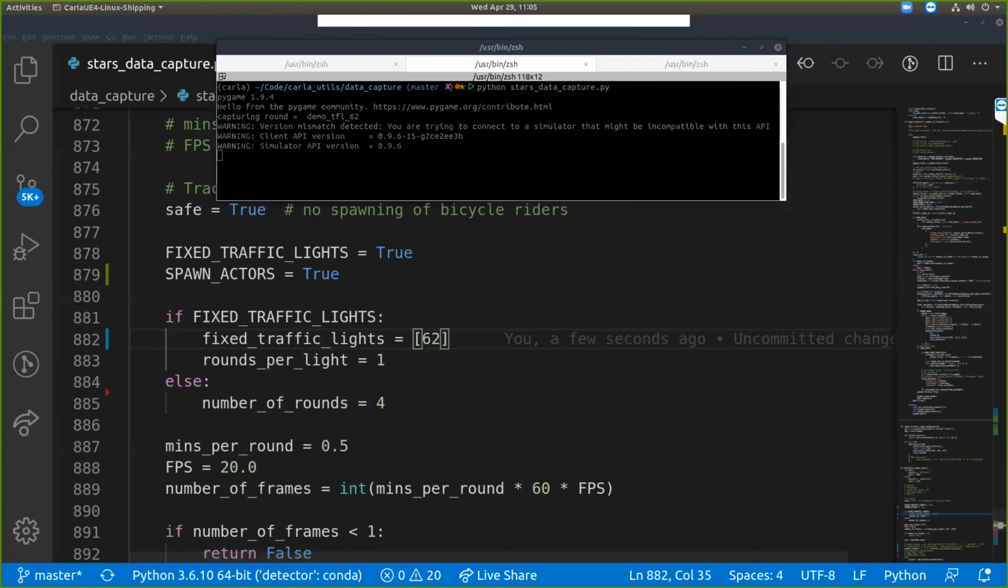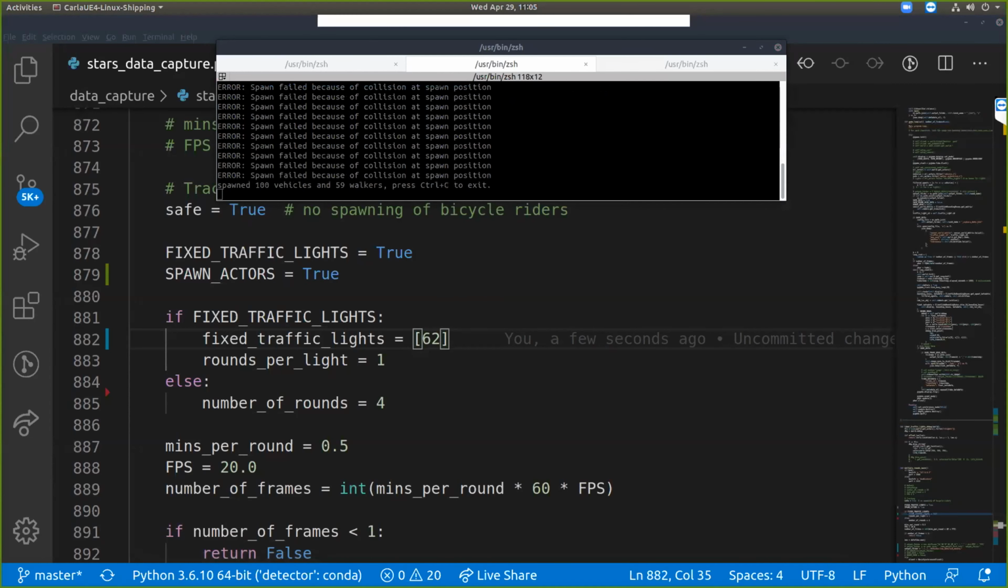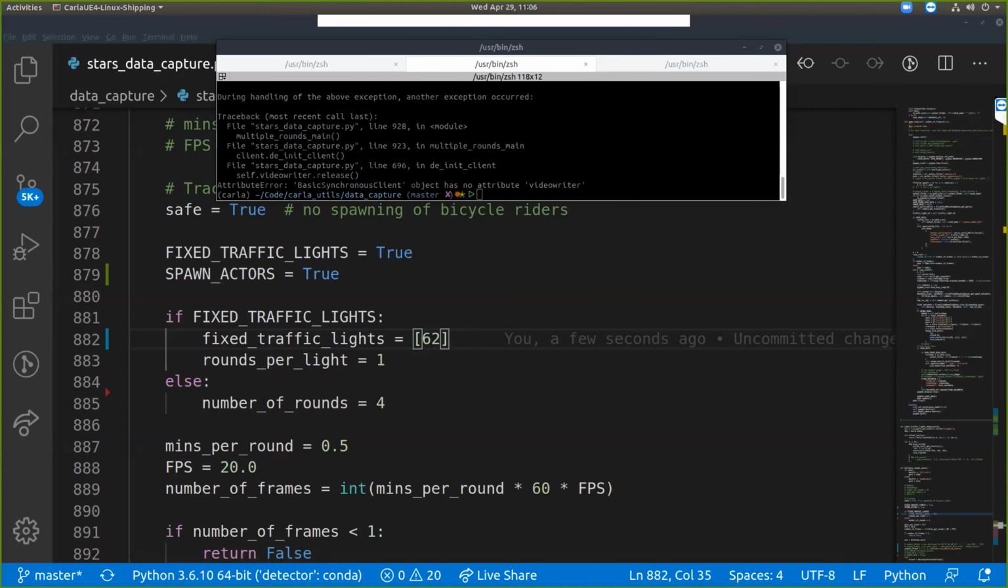So this part is initializing the environment, spawning the cameras, and spawning the agents.